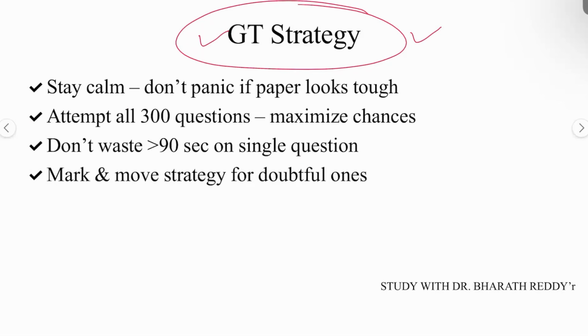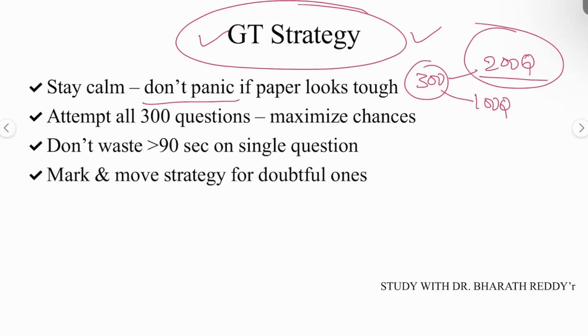But how to give them? Don't panic if the paper looks tough. Don't panic if you see that a section is tough. You have 300 questions, guys. In these 300 questions, 200 questions are ones everyone is familiar with, and of the remaining 100 questions, some people are not familiar and some people find them very tough. But still, you have 200 questions, so you have the chance to clear this examination. Okay, so just by looking at 1 or 2 questions or 1 or 2 sections, this is not going to change. You have almost 5 to 6 sections in the examination. The remaining 4 sections can decide your rank also.